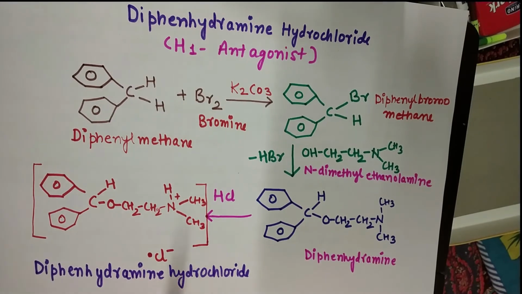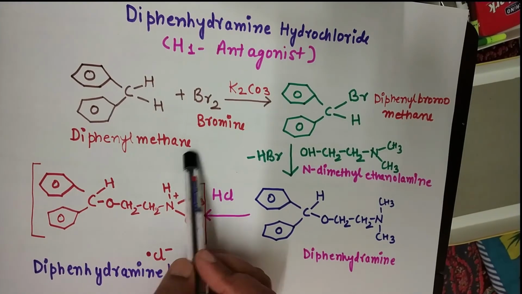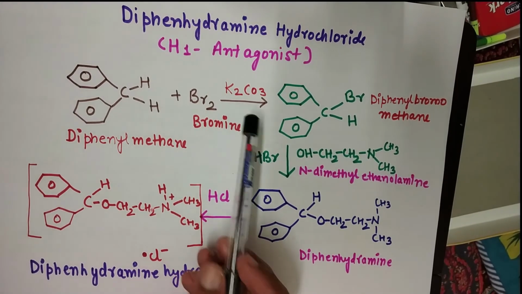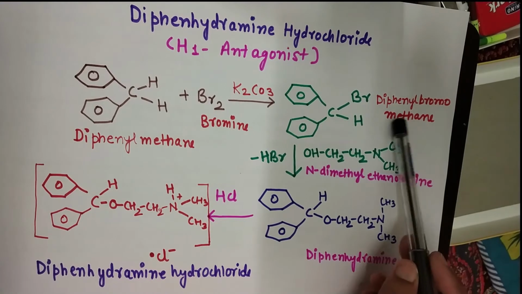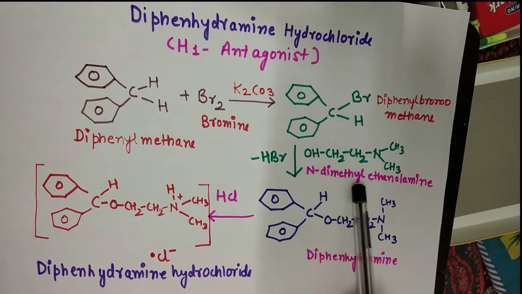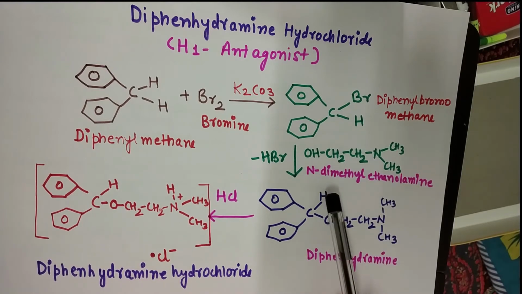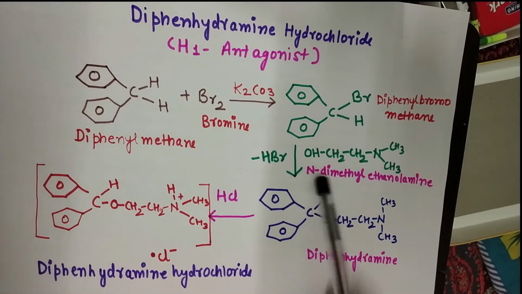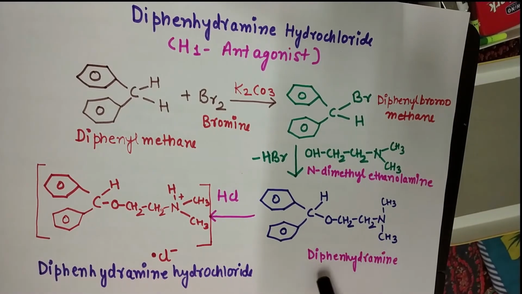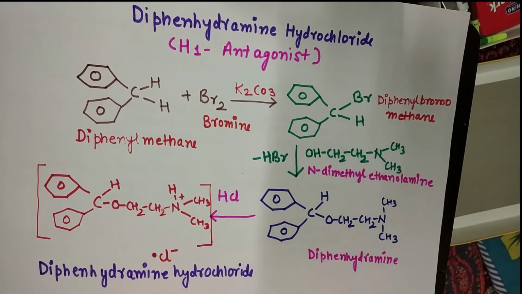Here you can see the synthesis where diphenylmethane is brominated in the presence of K2CO3 and diphenyl bromomethane is formed. After that it reacts with N,N-dimethylethanolamine and it gives diphenhydramine. So here you have the hydrochloride salt.